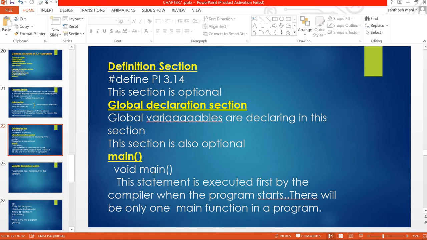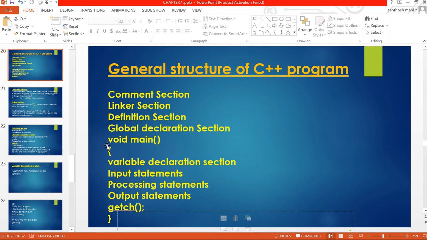After void main there will be one opening curly bracket. Then the variable declaration section. After the opening bracket, variables are declared in this variable declaration section. Variable declaration and all that we will learn later.